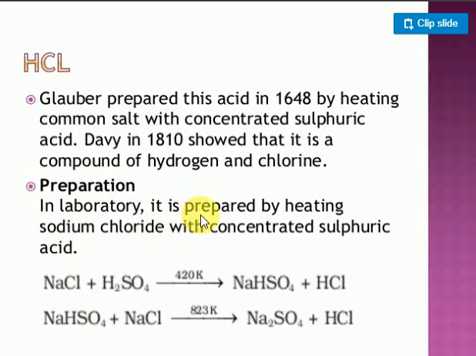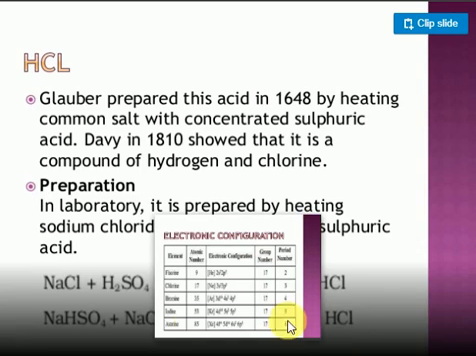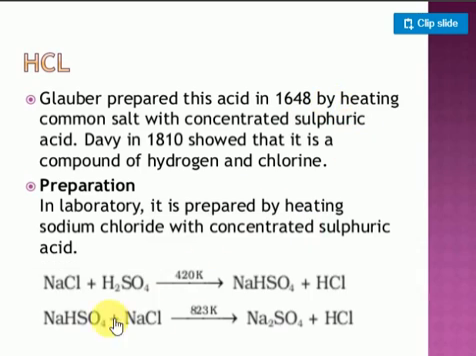In the laboratory, it is prepared by heating sodium chloride with sulfuric acid. When you heat sodium chloride with sulfuric acid, they form sodium hydrogen sulfate, sodium bisulfate, and hydrochloric acid gas will come. In a similar way, sodium bisulfate reacts again with sodium chloride. The hydrogen atom and the chlorine atom form hydrochloric acid, and with 2 sodium atoms, Na2SO4 comes out.